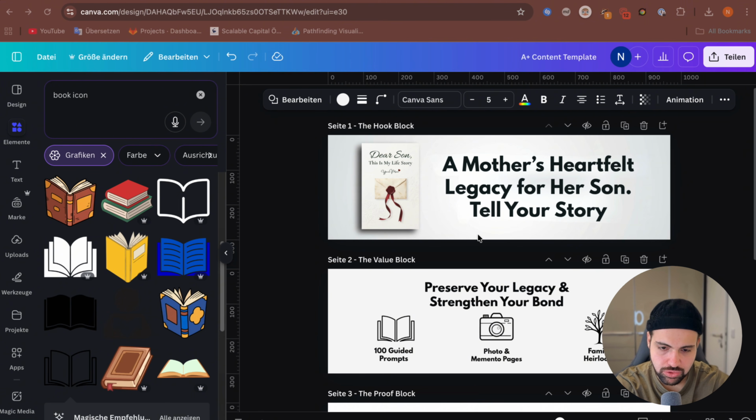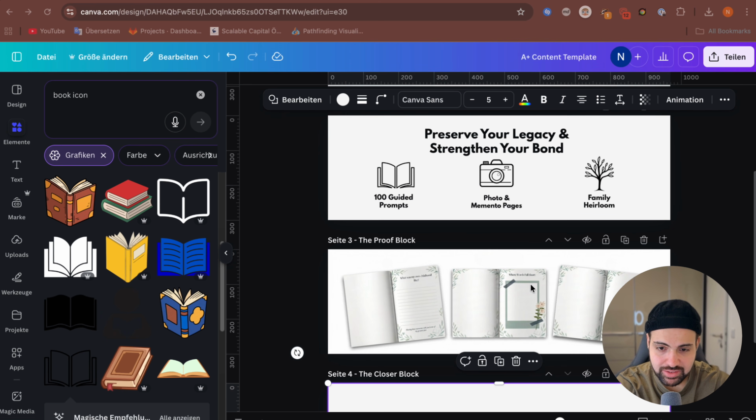So now let me show you a faster and better alternative to doing it by yourself. The alternative version is using an AI image generator. Now, before you skip ahead thinking AI cannot create authentic content, you're right. It should not. AI should never generate fake interior pages. Those must be real screenshots from your actual book, like here.